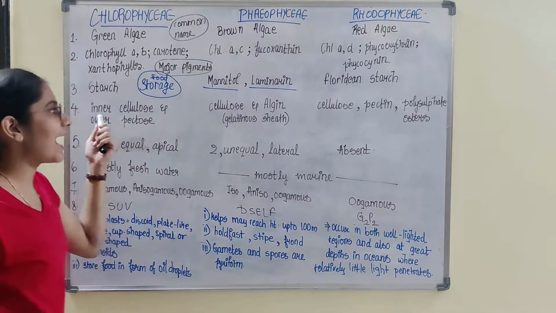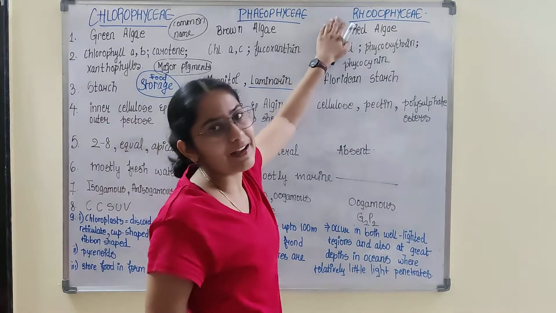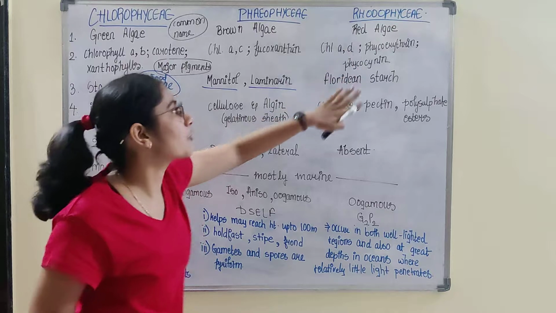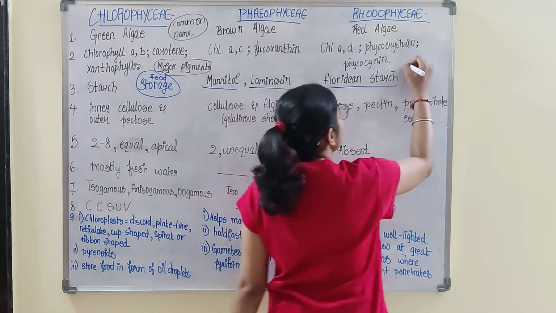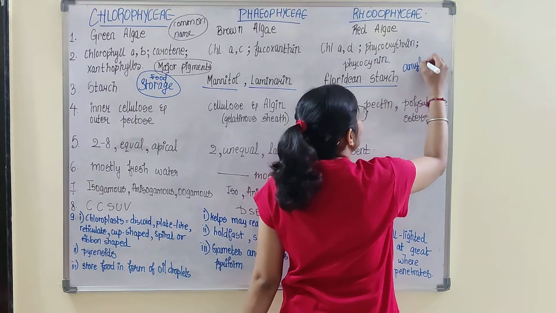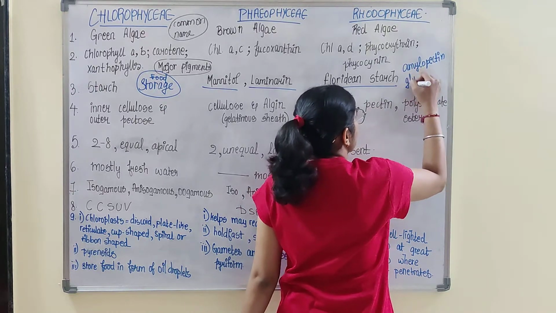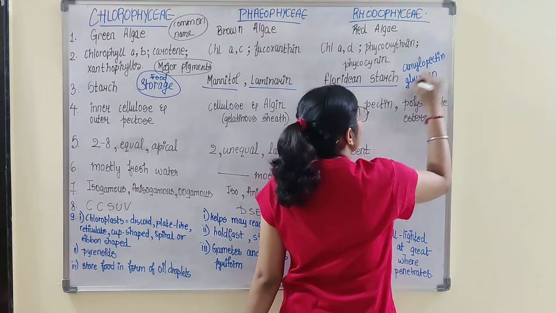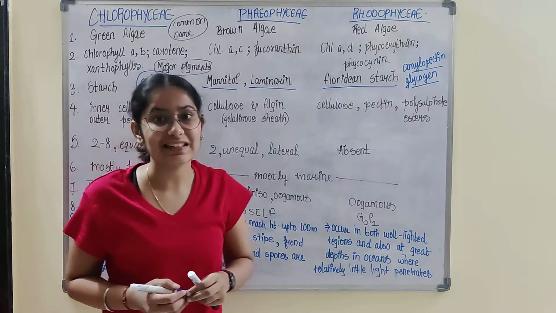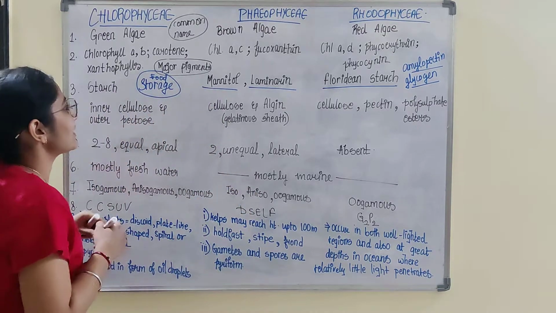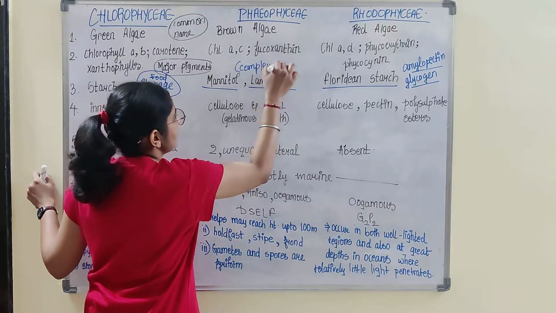So this would be starch, and this would be mannitol and laminarin. Rhodophyceae, the red algae, store food in the form of floridean starch. Its structure is similar to amylopectin and glycogen, somewhat resembling the structure of amylopectin. And mannitol and laminarin are complex carbohydrates.